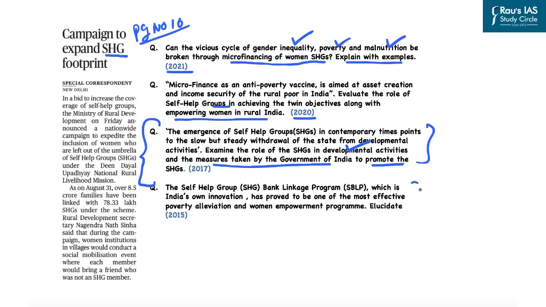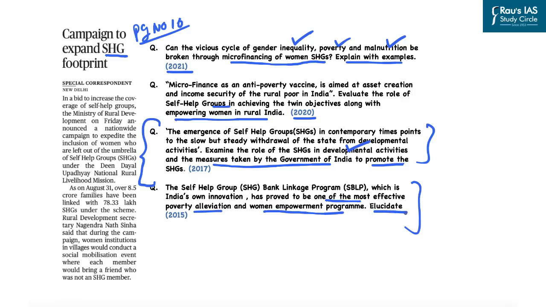And lastly, in 2015, the question was that the self-help group bank linkage program, which is India's own innovation, has proved to be one of the most effective poverty alleviation and women empowerment programs. Elucidate. So in this context, we understand that the self-help group and its role in poverty alleviation, its role in removing gender inequality, and its role in financial empowerment of the poor and especially the women at a grassroots level is very, very important for us from the mains examination perspective.